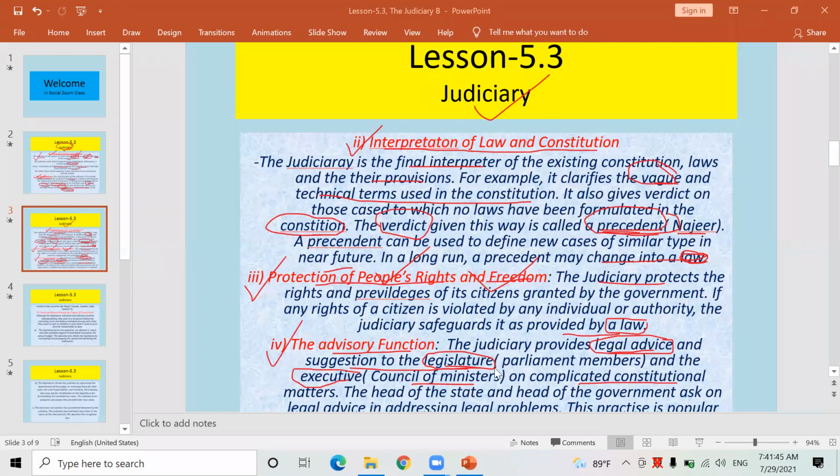They can take the legal advice from them and implement that. Especially they can request if they face a complicated situation, especially a complicated constitutional matter.